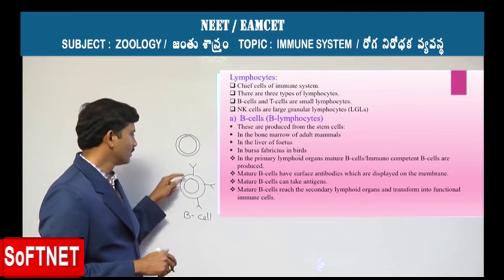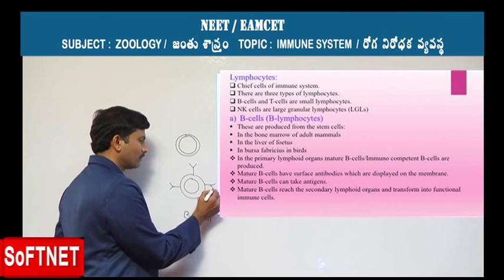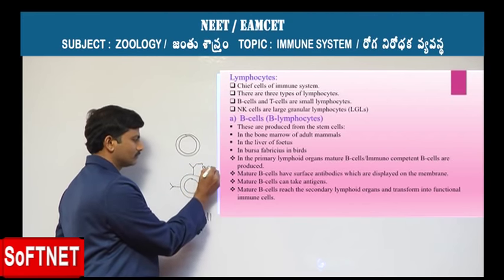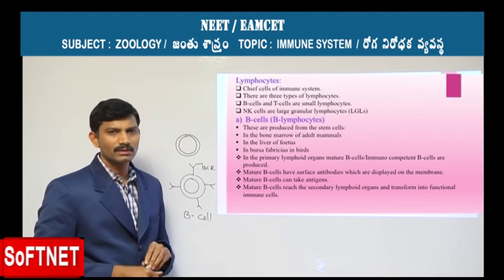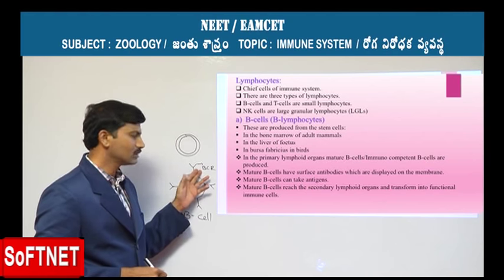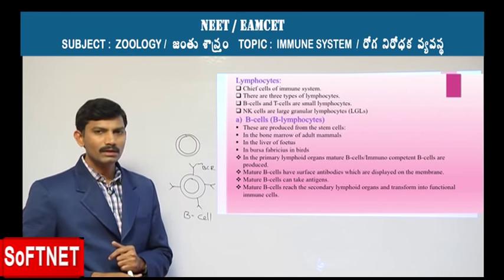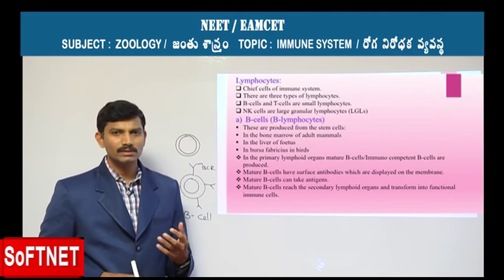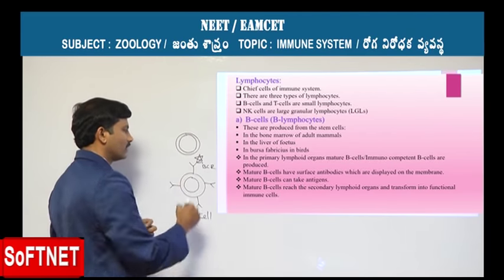The antibodies are provided with the BCR, the B cell receptor, which is present on these membrane-bound antibodies. With the help of these BCRs, the B lymphocyte can recognize the freely circulating antigens. So once it recognizes this antigen or comes in contact with the surface of any kind of antigen,